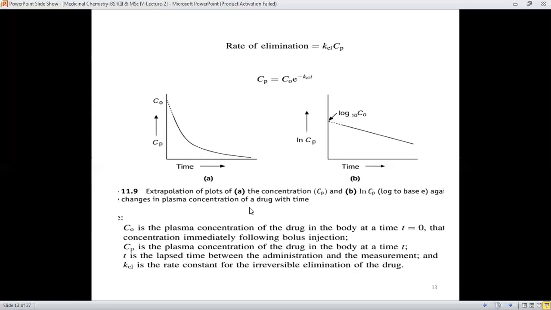If you take a 200 milligram drug, it's not the 200 milligram which actually reaches its target. There are certain lapses, and these lapses may be in terms of elimination from the body, or the drug going towards the other compartments.